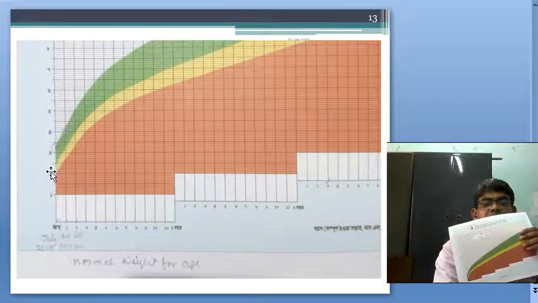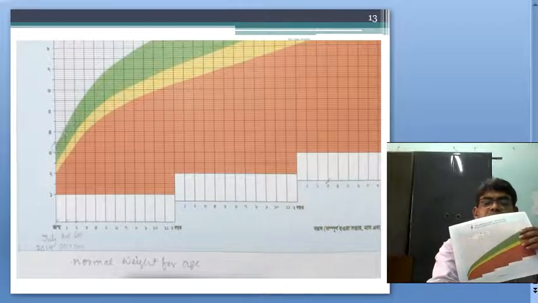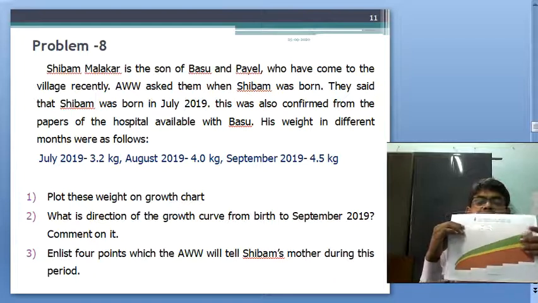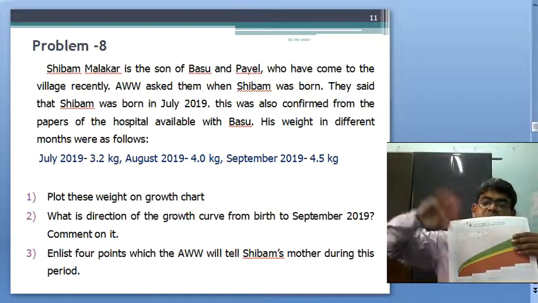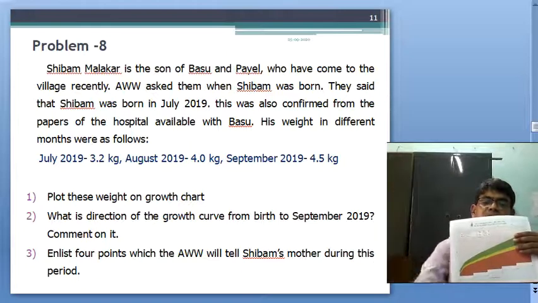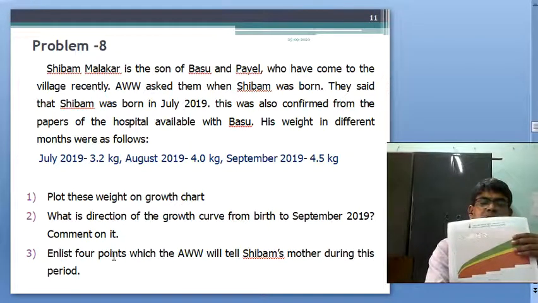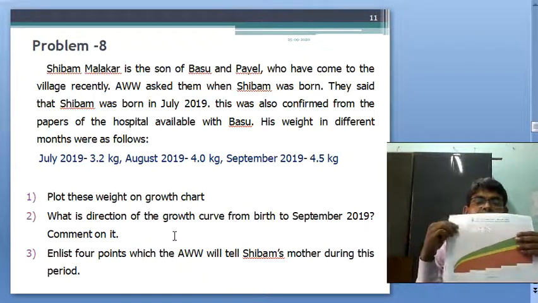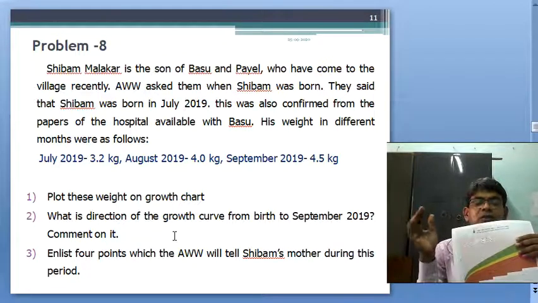You should see that this curve is upwards, and this is the normal weight for age. This is good. This is normal. Okay. And the direction of the growth curve of September 2019 is upward, upward. Comment on it: this is quite good, good weight, and growth of the baby is normal. And list 4 points which the Anganwadi worker will tell Shivam's mother during this period.